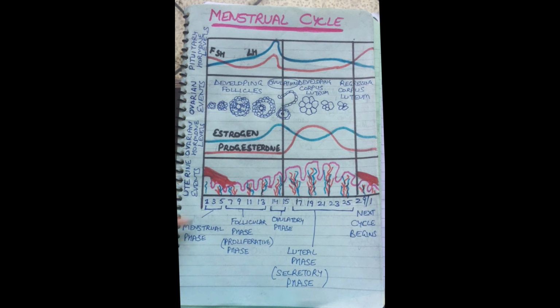So let's see what events occur during these phases. First of all, the menstrual phase, as I have already discussed, vaginal bleeding occurs. Why does vaginal bleeding occur? Because the endometrium of the uterine wall breaks down. Now when fertilization does not occur, when the released ovum does not get fertilized with the sperm, then what happens?